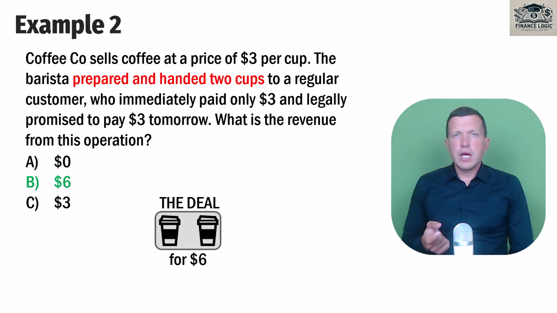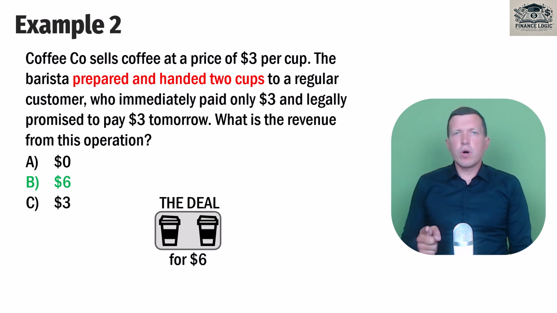It's 6. And it doesn't matter that the client paid only $3. It matters that we earned 6, and we got 3 and we have the right to require another payment in the future. Now let's continue with example number 3.